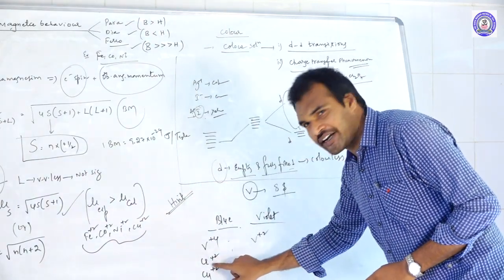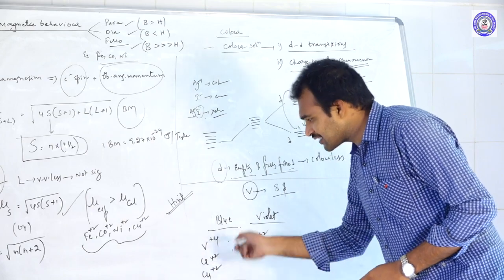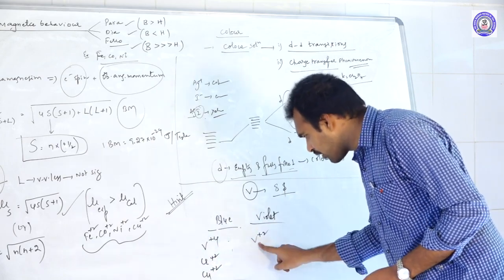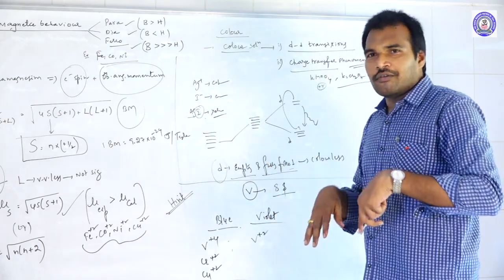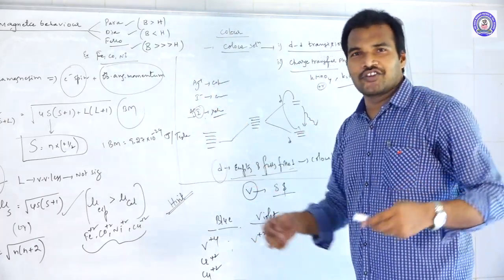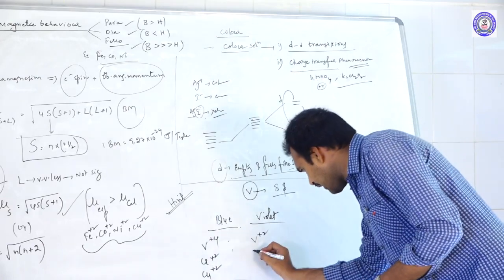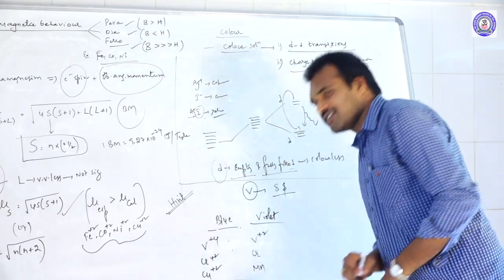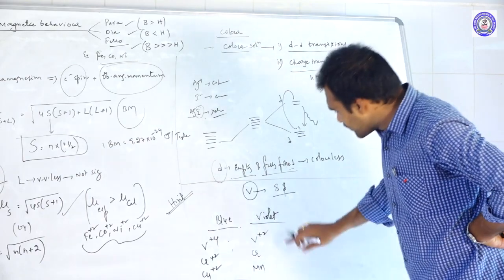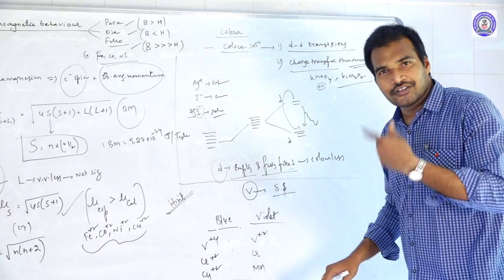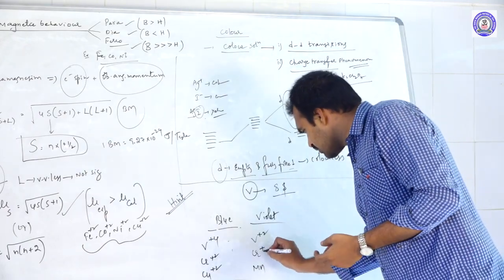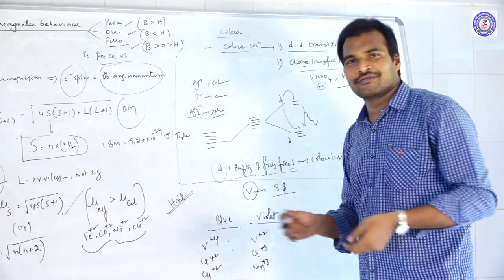So last time he was benefited. So this time what did he think? Okay, last time I was benefited. So when we go along with vanadium, no need to pay much. He will only pay higher. So by paying a much lesser amount, we can enjoy. Like that he thought. So he came along with his friend manganese. But because of vanadium, now I know what happened. Vanadium paid less. So what is the remaining amount? 6. So now the 3 of them share.